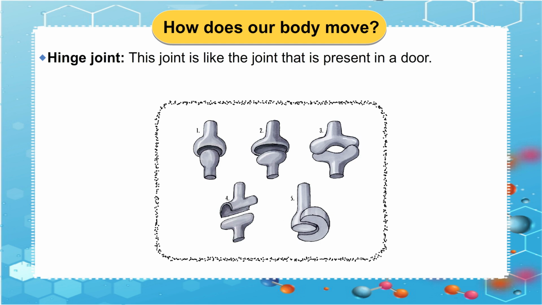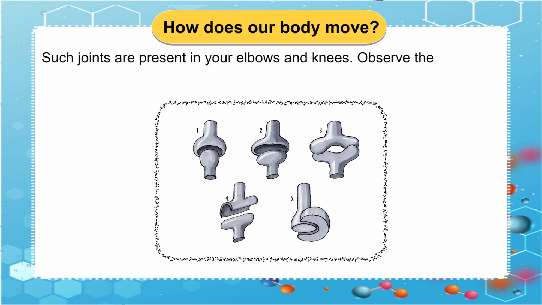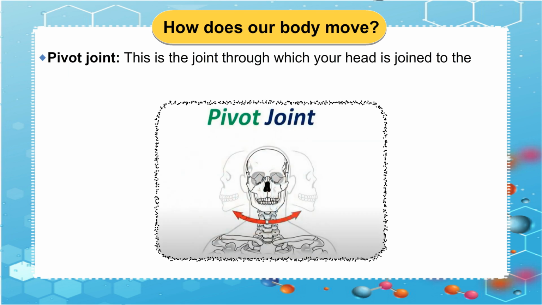Hinge joint. This joint is like the joint that is present in a door. Like a door, the bones in this joint move in one direction only and do not move beyond 180 degrees. Such joints are present in your elbows and knees. Observe the movement of your elbow or that of a knee. Can you move them on the opposite side?